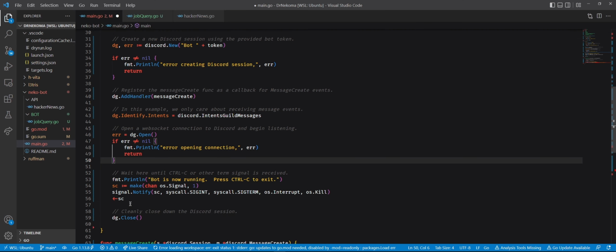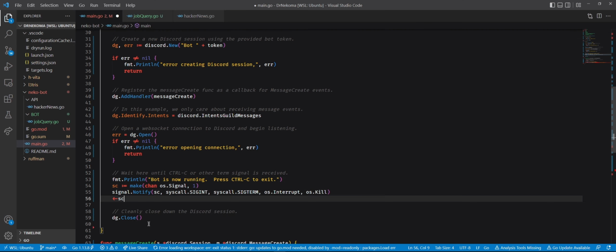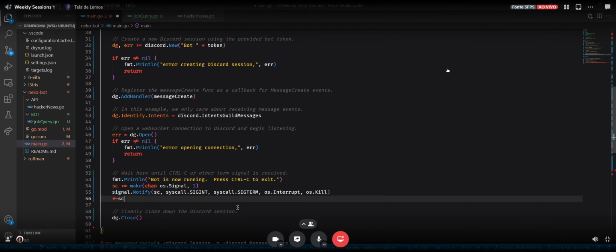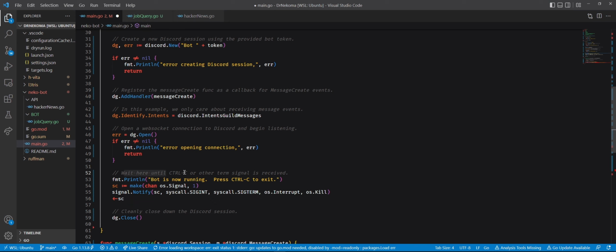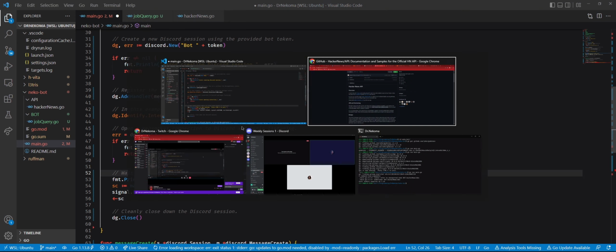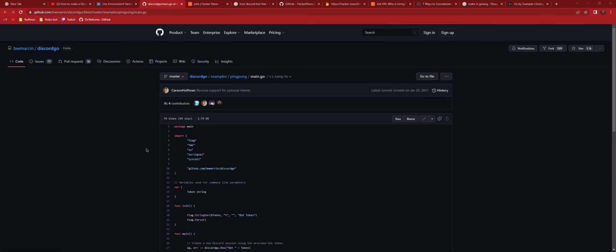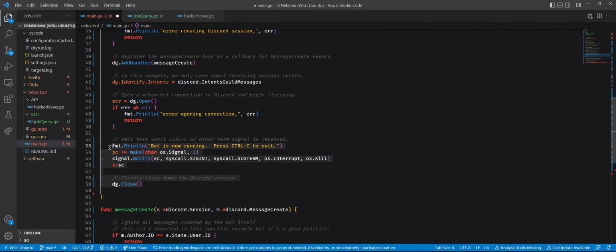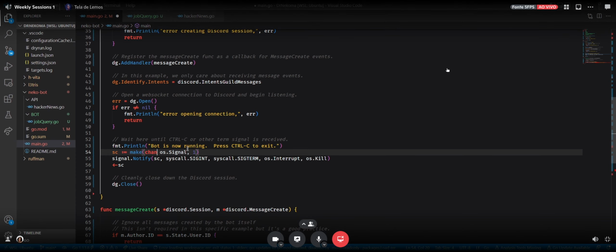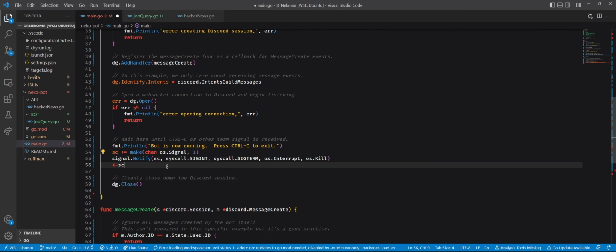And then this is just to kill the bot if something bad happens, or you do Control C. So it's saying we wait here until Control C, and this is all in the examples page, by the way. This is all here in examples. If you do Control C, or the bot receives any other types of signals from the operating system, it will finish its execution.